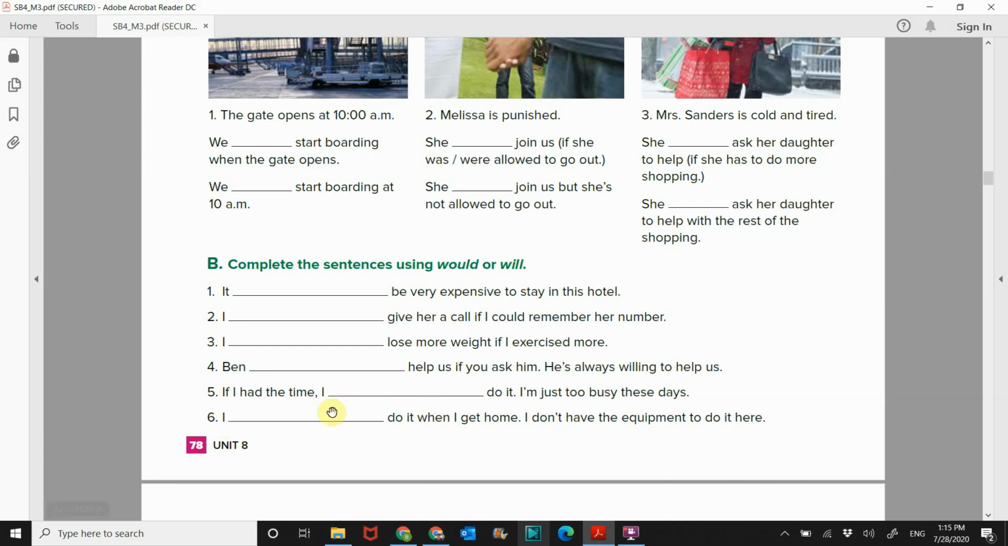Number 6, I will do it when I get home. I don't have the equipment to do it here. So when I get home, it is for sure. It is real. This is happening. When I get home, I will get home. So I will do it when I get home. There you go.